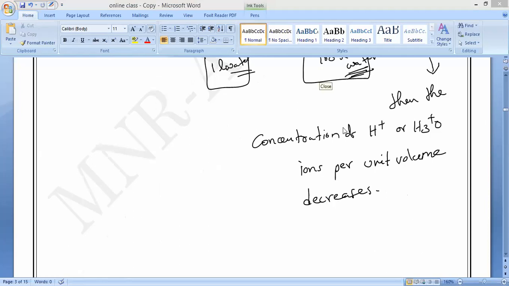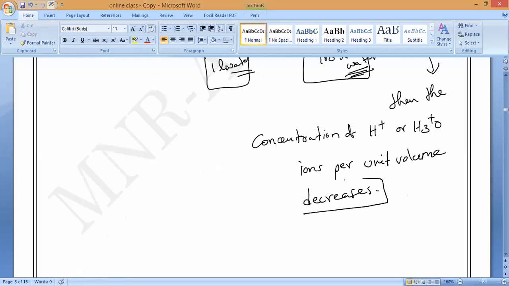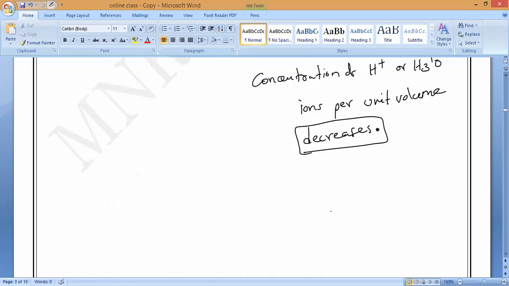That is all about it. So the concentration decreases, that is what you have to remember. If you keep on adding more and more water, the hydrogen ions will keep on decreasing.